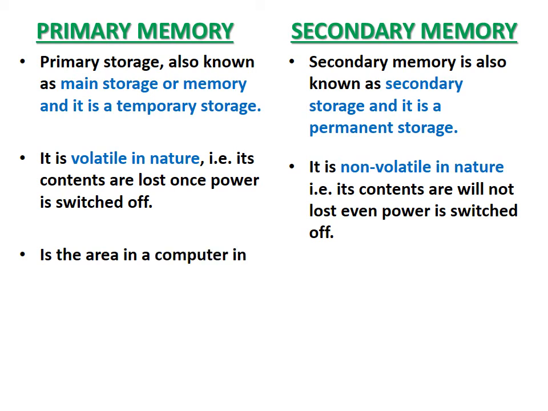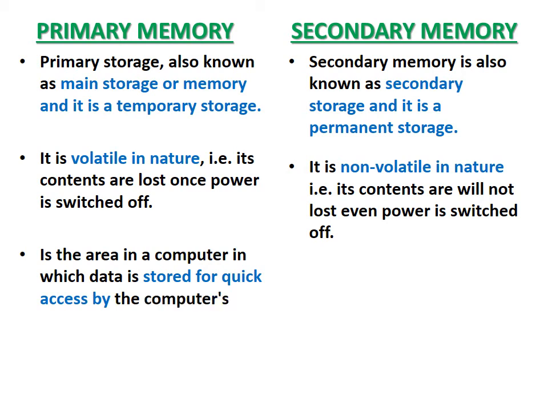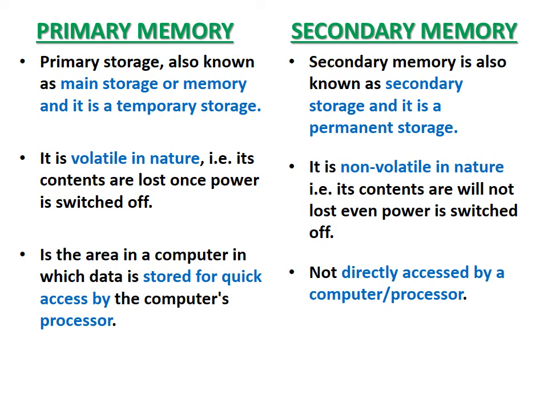Primary memory is the area in a computer in which data is stored for quick access by the computer's processor. So whenever a processor requires data, it first looks into the primary memory. Next, the primary memory will take the data from secondary memory. Secondary memory, what is secondary memory? Secondary memory is not directly accessed by the computer processor.